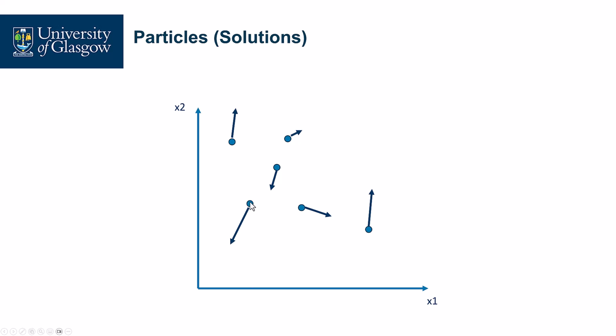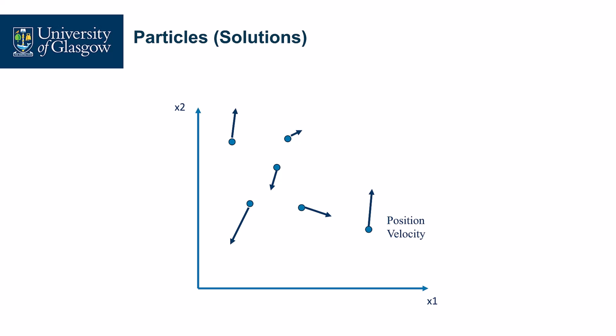These are the solutions in the solution space of an optimization problem. And these particles move so they can arrive at better solutions. For a particle, the two properties we need to pay attention to are position and velocity.